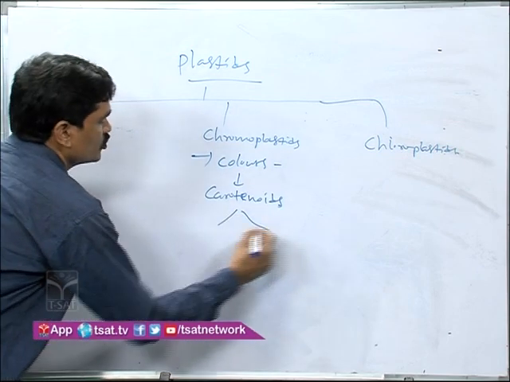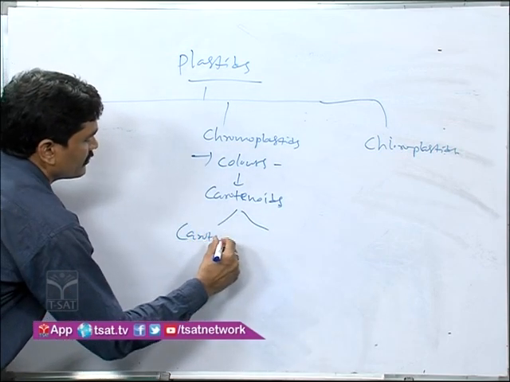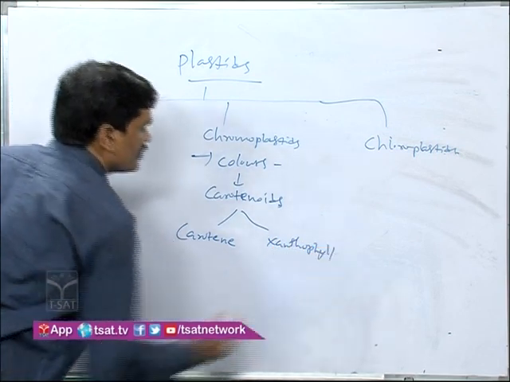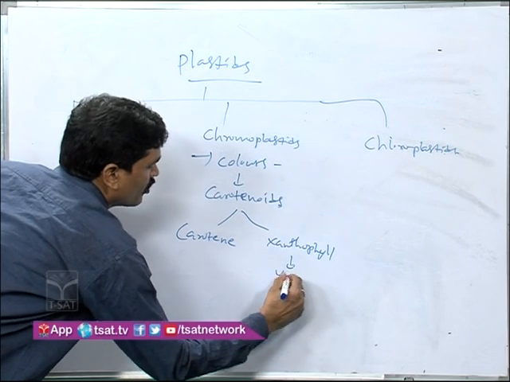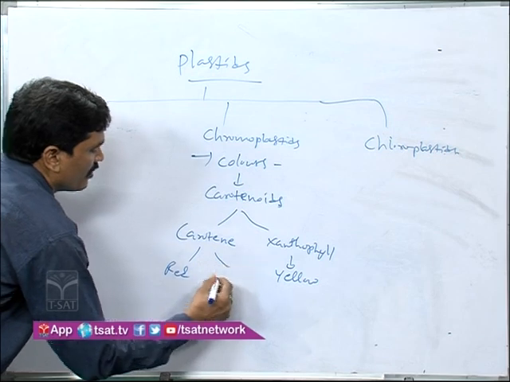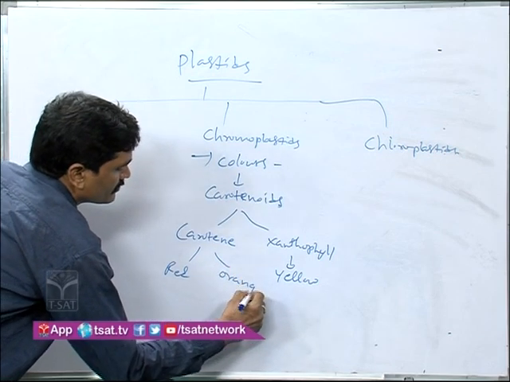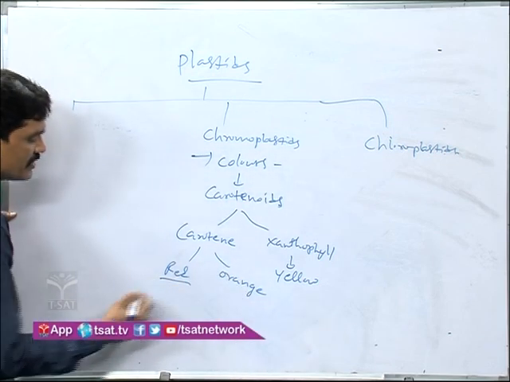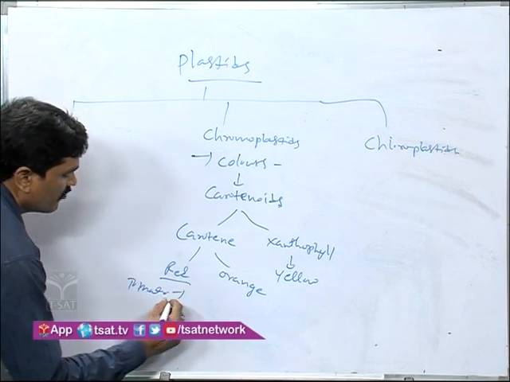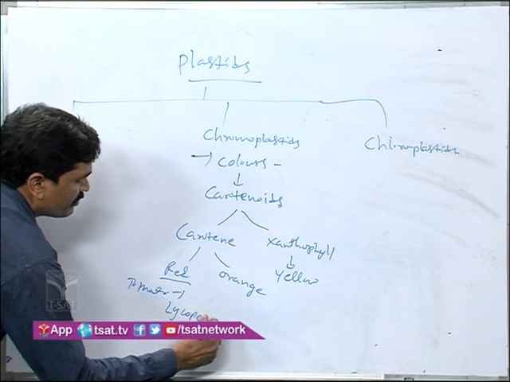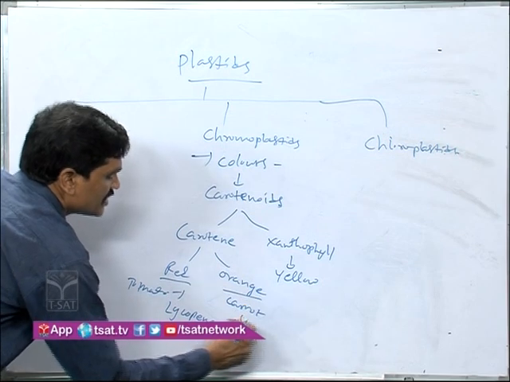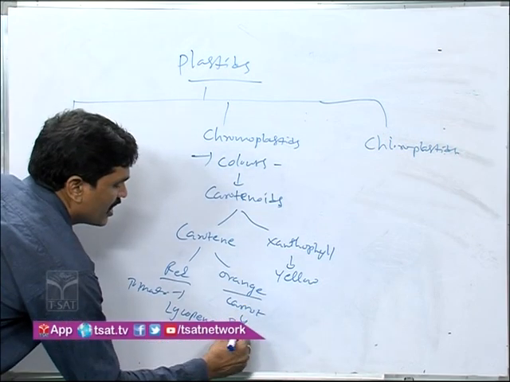The carotenoids are of two types. One is carotene, and the second one is xanthophyll. Xanthophyll is responsible for yellow color, and carotene is responsible for red or orange color. If you take the tomato, it is red because of the pigment lycopene. If you take the carrot, it is orange due to beta carotene.